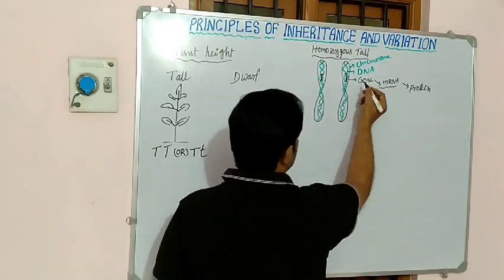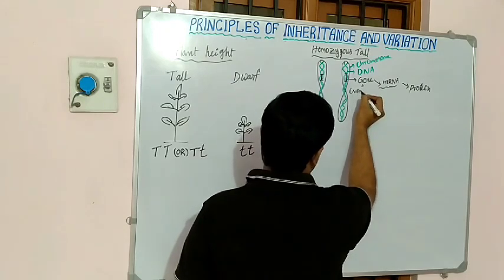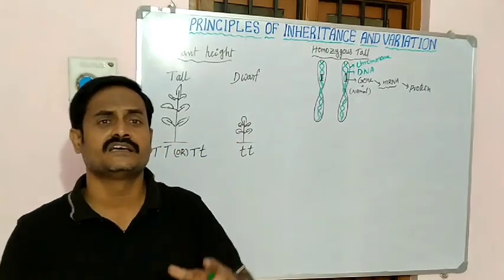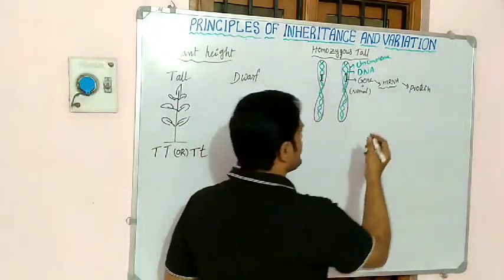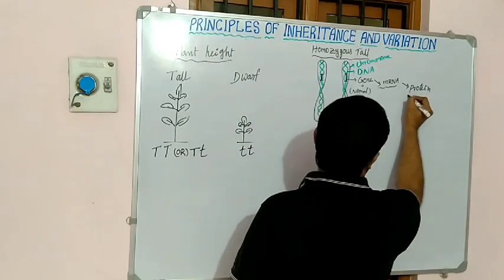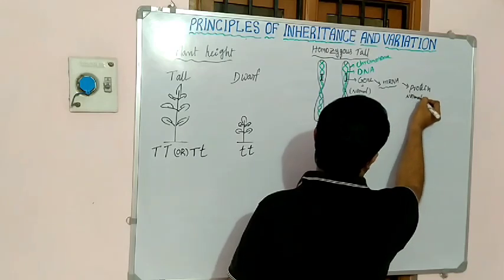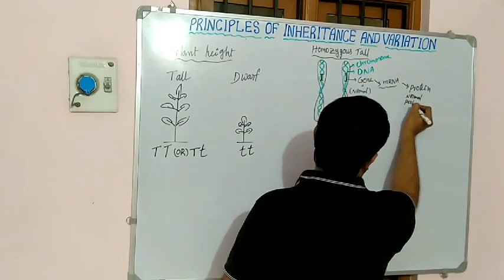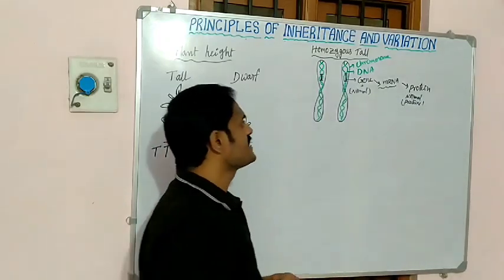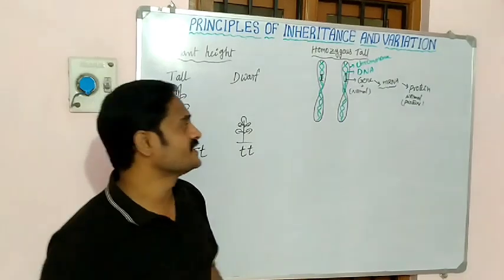See here, remember, this is a normal gene. Very important. Which type of gene is it? Normal gene. Then here the proteins are also normal proteins. So if the chromosome has a normal gene, it forms the normal protein.